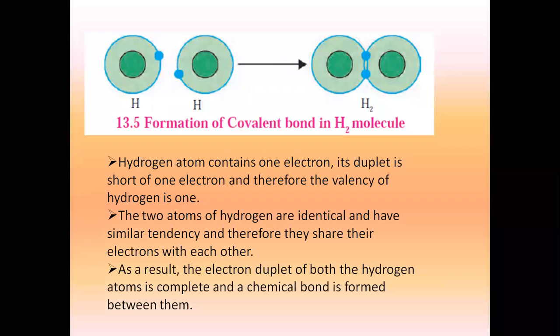The center circle is the nucleus. After the nucleus, the blue color circle which you can see here on the diagram is the first shell, which is having one electron. So this is one electron of one hydrogen, another electron of another hydrogen. Both are sharing here, and because of sharing, both of them have completed their duplet.